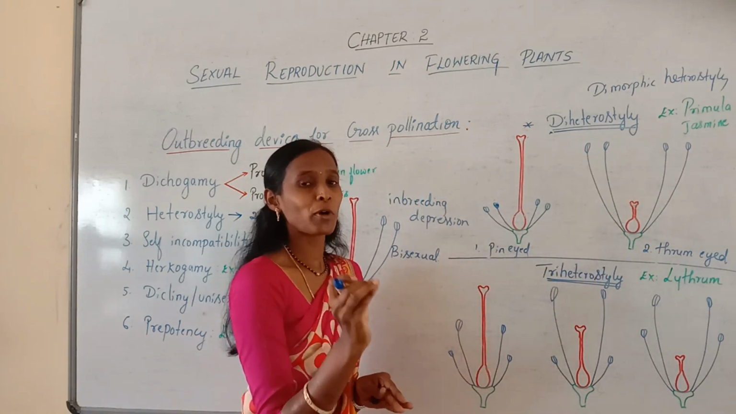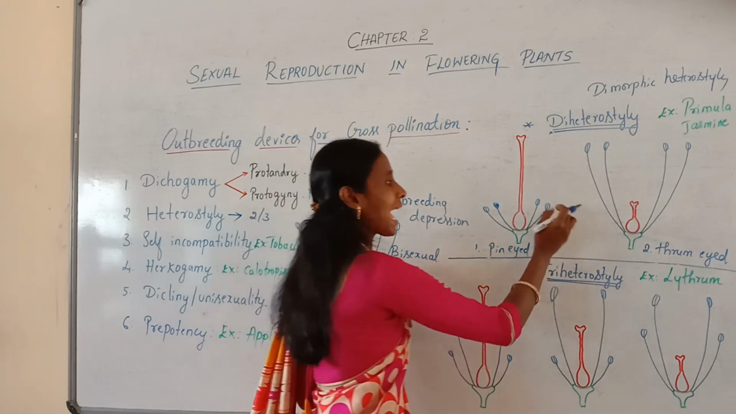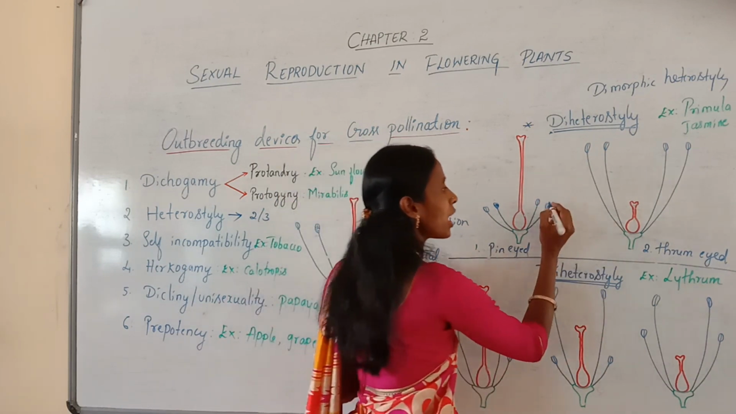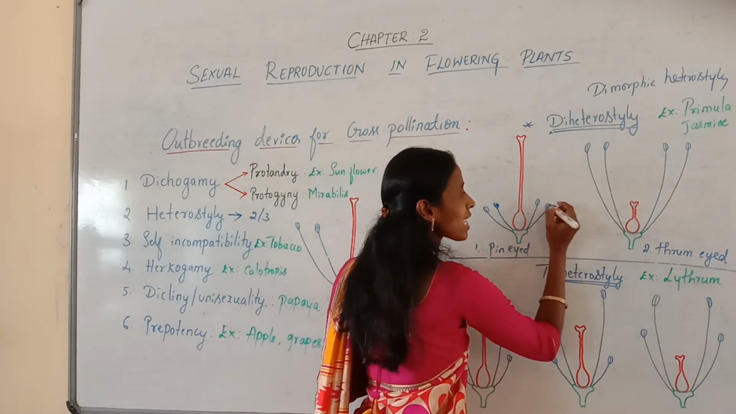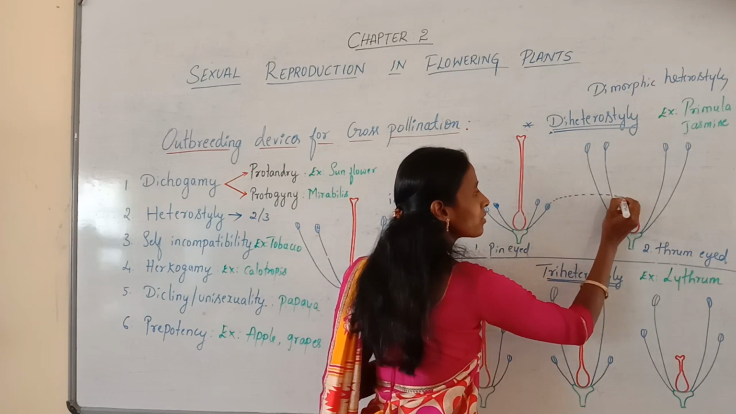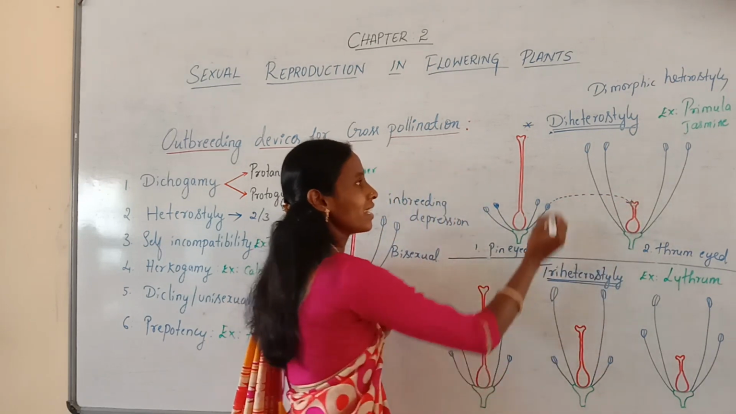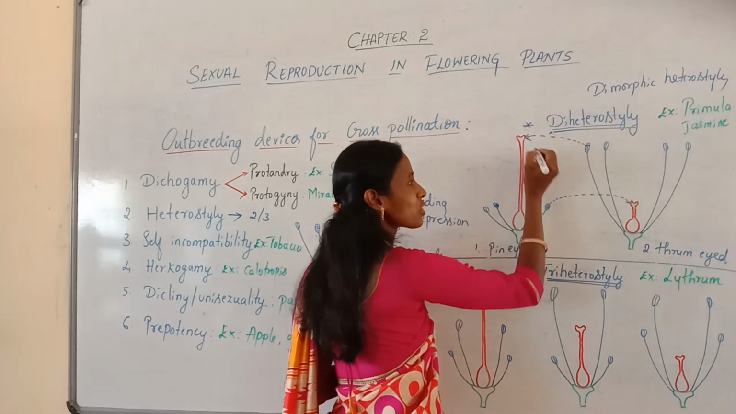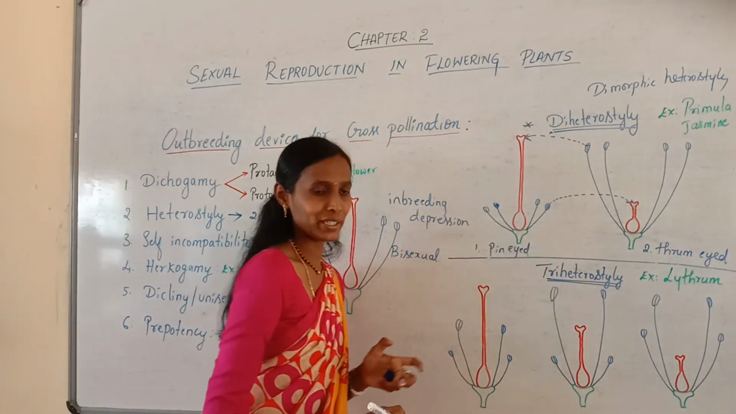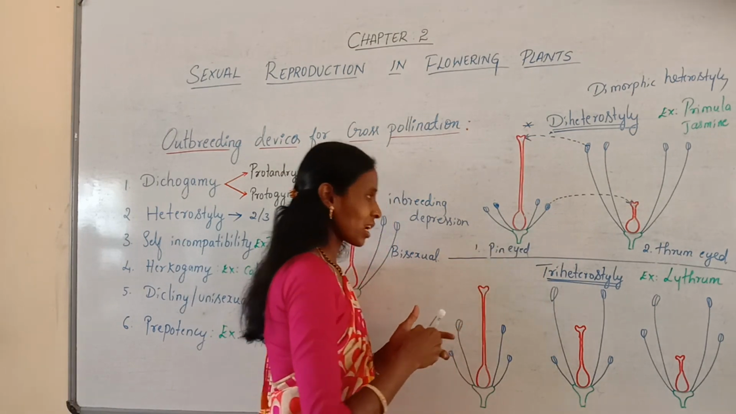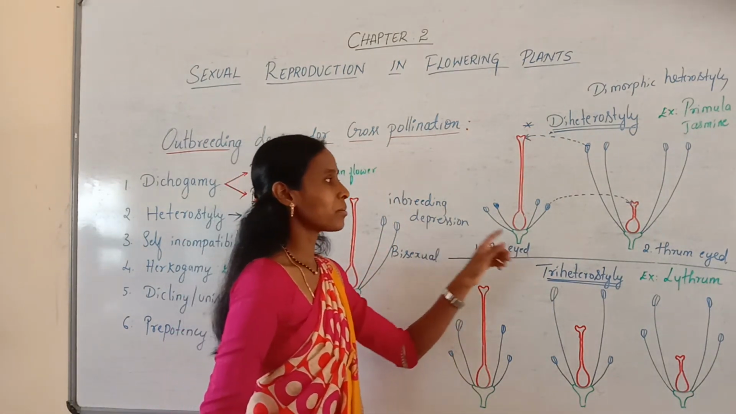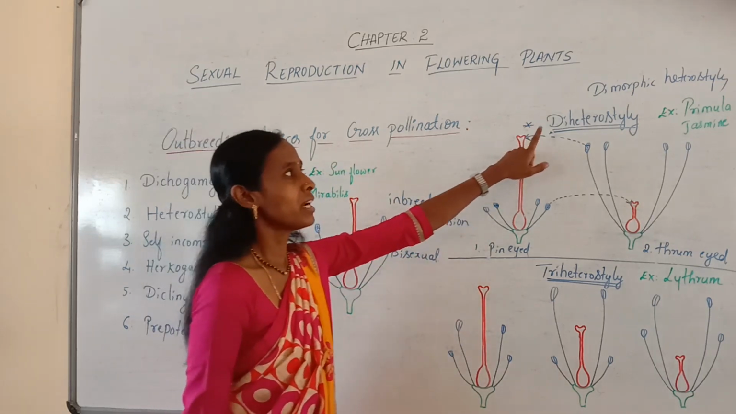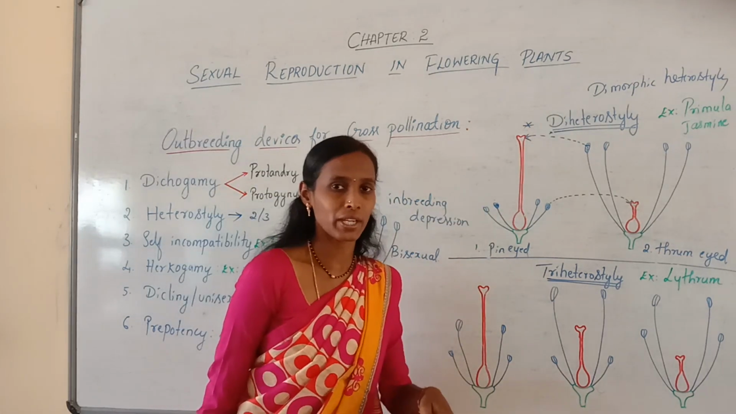As I said, the pollination occurs between the anthers and stigmas of the same height. You can observe the pollen grains which are present in this anther can come in contact with this stigma. Again, the pollen grains which are present in this anther can come in contact with this stigma based on the height. So mainly the pollination occurs between the stigmas and anthers of the same height. This is in case of diheterostyle or dimorphic heterostyle.